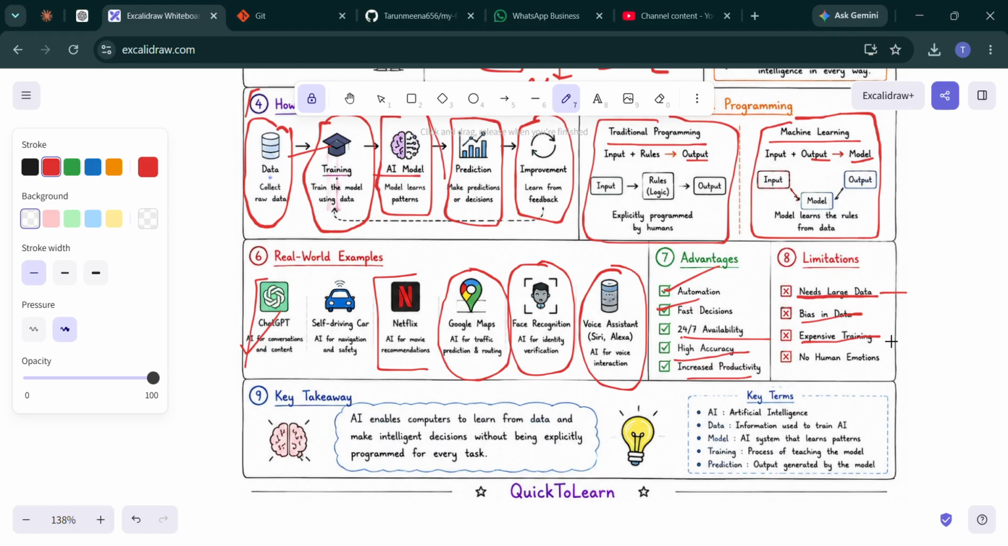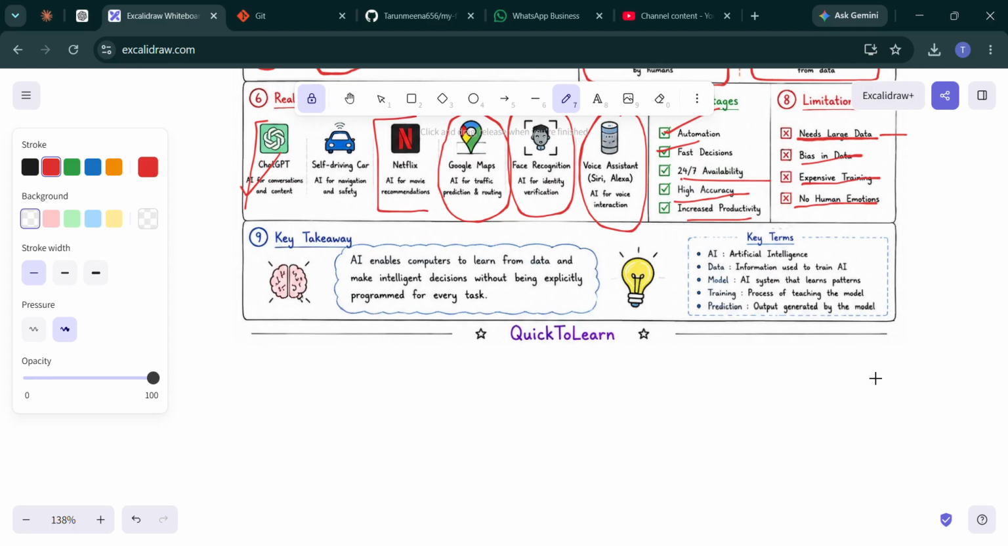And what about expensive training? Training advanced AI models can be expensive and requires significant computing power. The training is very expensive. And no human emotions: it's a machine, so emotions are not in the AI.